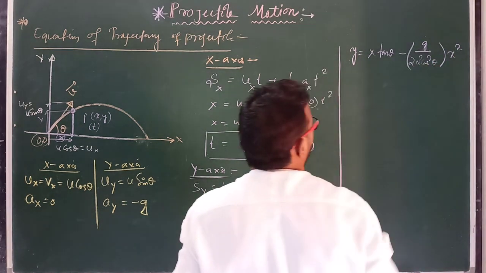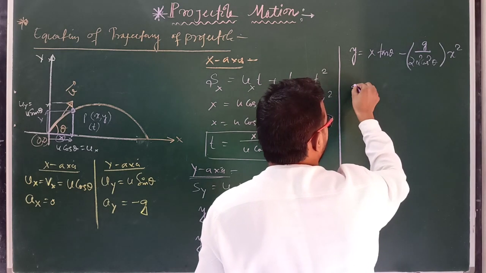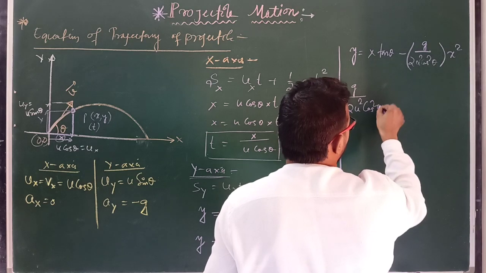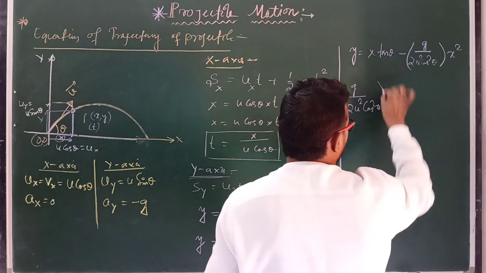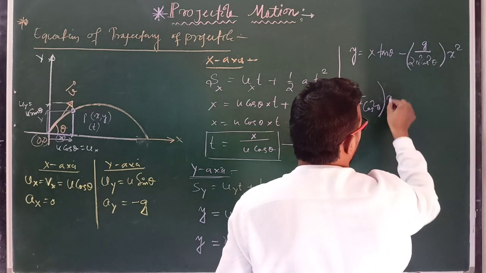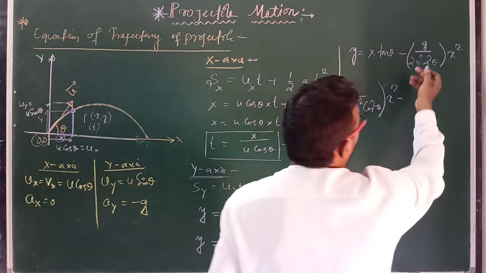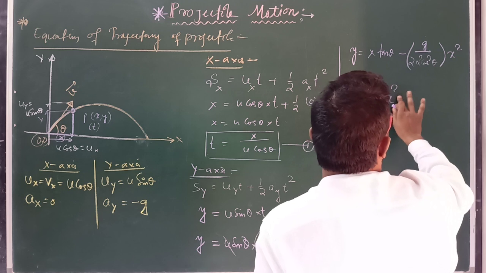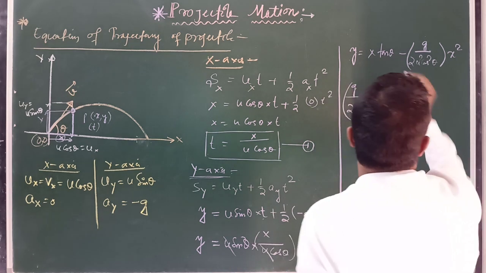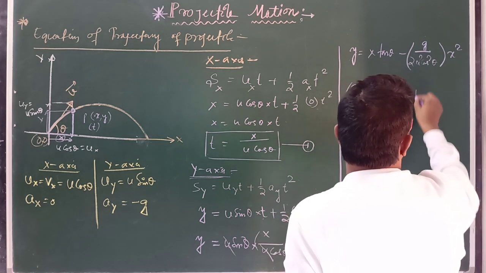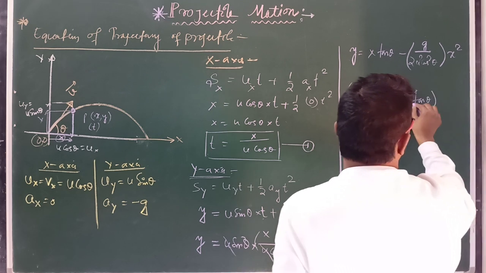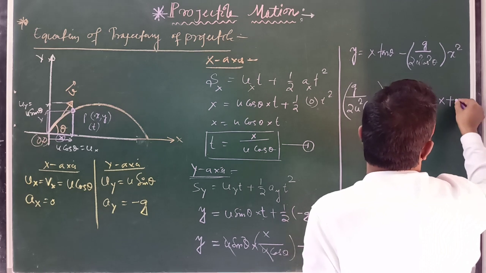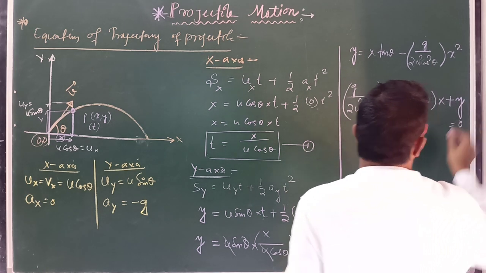Now if we take this term to the left side, then we can write g divided by 2 u square cos square theta into x square, minus x tan theta, plus y equals 0.